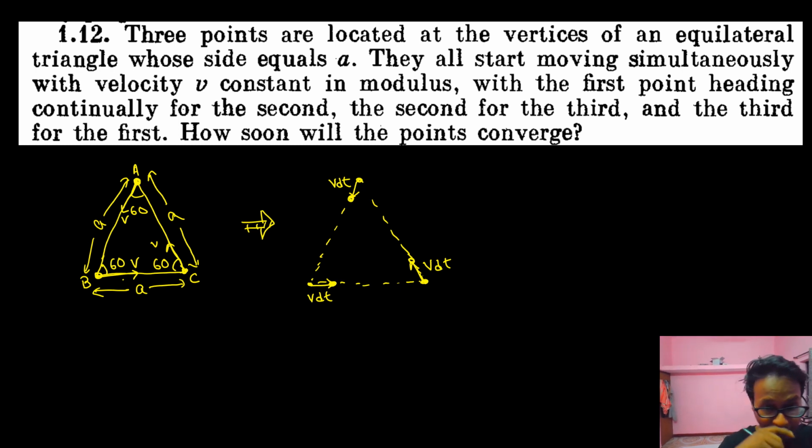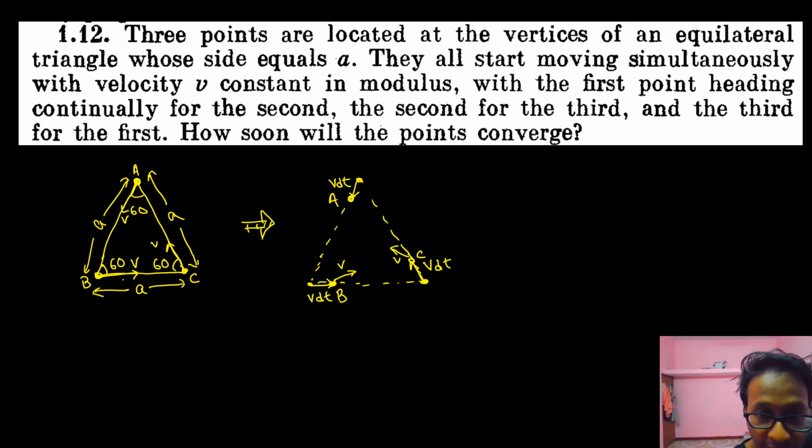Now see what is happening. This one was A, this one was B, and this one was C. Now B will change the direction towards C, no? So B will start moving towards C with velocity v. C will start moving towards the new direction of A with velocity v, and A will start moving towards B with the same velocity v. So they'll continuously change direction until all of them meet.